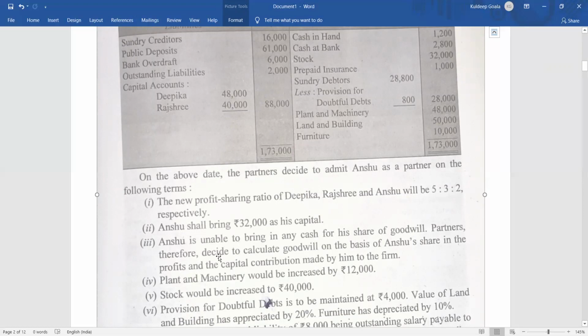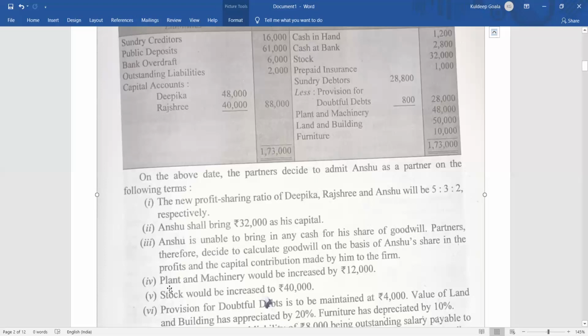Then the partners decide to calculate goodwill on the basis of Anshu's share in the profit and the capital contribution made by him to the firm. This is the concept we have done in hidden goodwill. The partners are deciding to calculate the value of goodwill on the basis of Anshu's share in the profit and the capital contribution. That is, what is the proportion of his capital contribution to the profit sharing ratio? Proportionately we will find it out, and accordingly we will find out the goodwill, the same way as in the case of hidden goodwill. Clear?